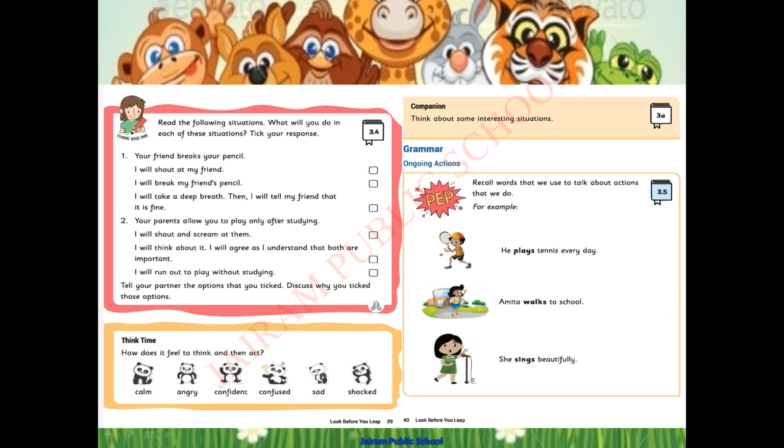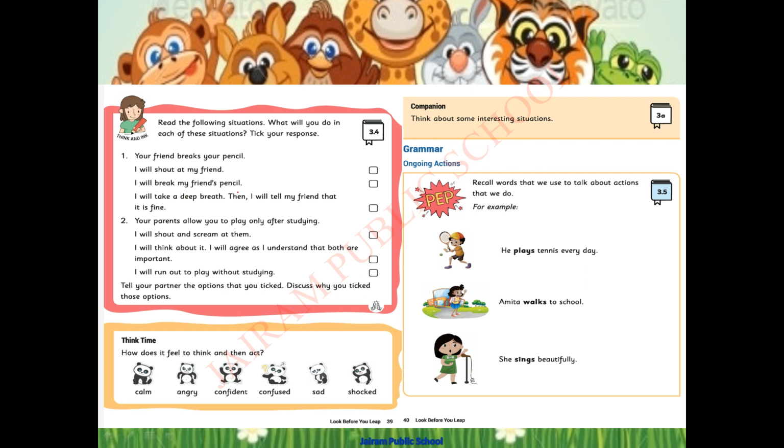Yes, children. Now let's go to the next activity. This is the think and ink activity. Read the following situations. What will you do in each of these situations? Tick your response. First of all, read the situation and tick your response. Your friend breaks your pencil. I will shout at my friend.